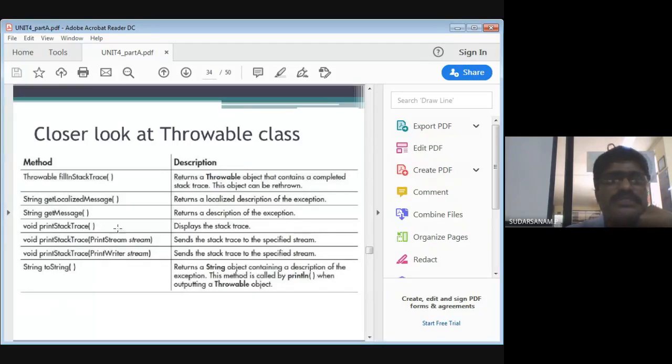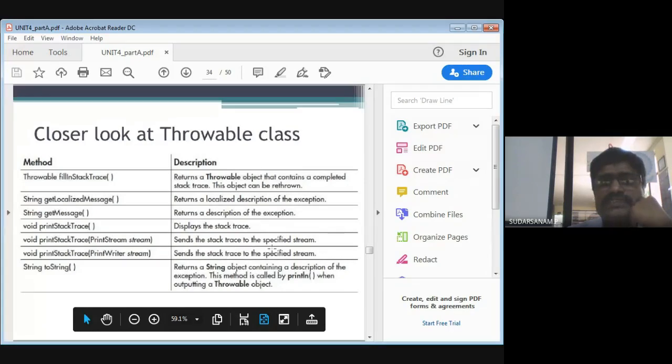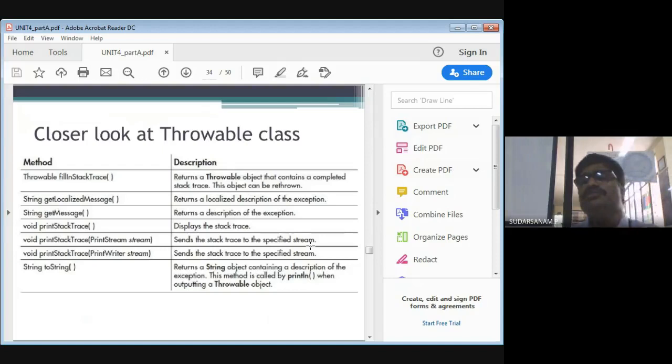Void print stack trace is nothing but displaying the stack trace. Suppose when you're executing the recursion statement, something goes wrong, or you get 0 minus 1, something like this. Then you will get the print stack trace. Whenever you are going for the recursion statement, you can use this also. Next is void print stack trace with print stream. It sends the stack trace to the specified stream. Whichever stream you want to specify, you can write that one also.